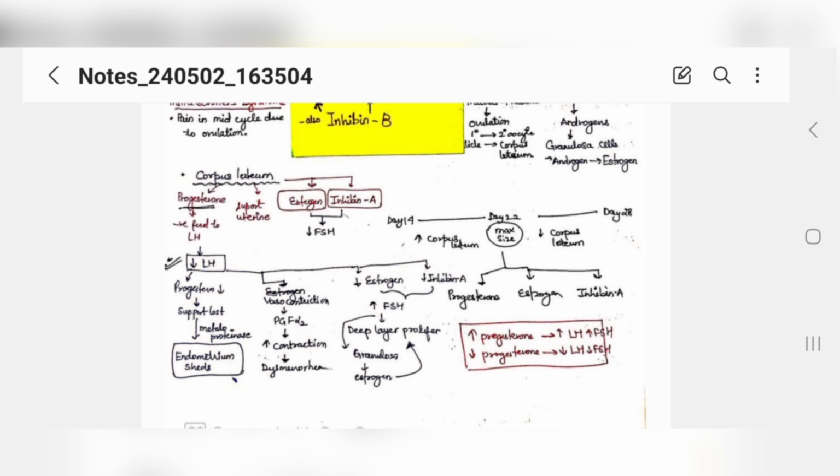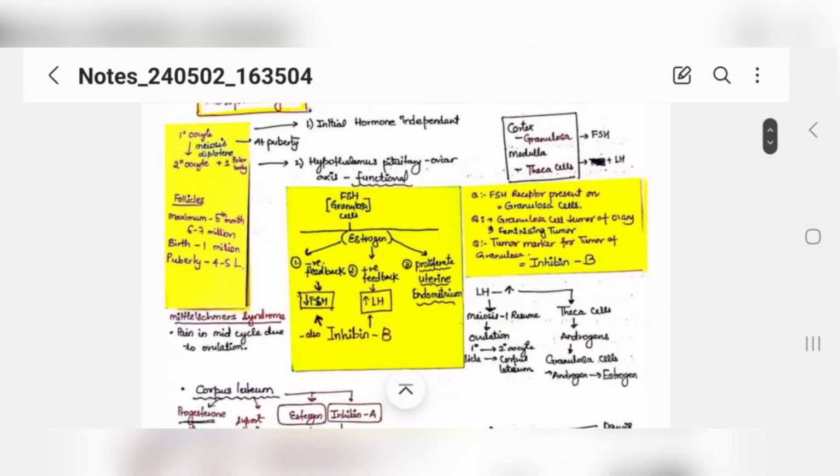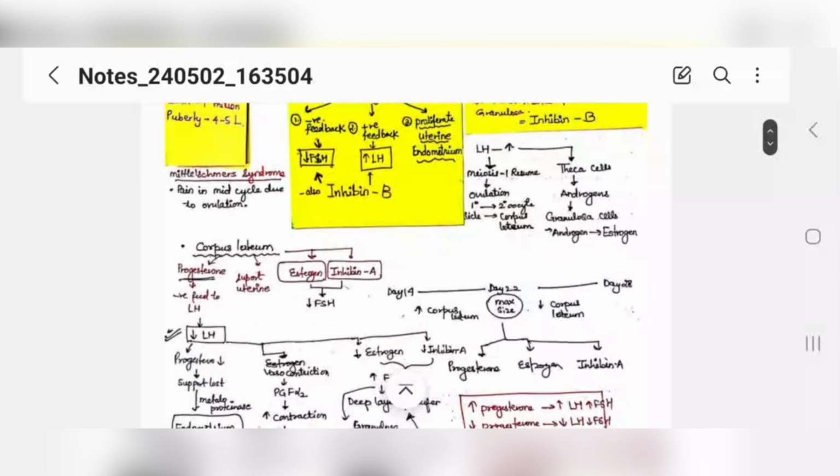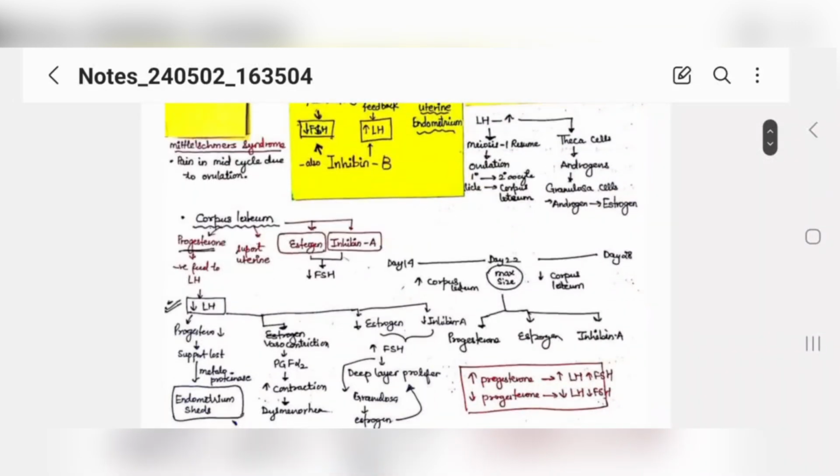One thing. Okay, now come again here. Corpus luteum's function we are talking about. It produces progesterone. Second, it supports the uterine endometrium. Third, it also releases estrogens and inhibin A. Learn again, inhibin B is produced by granulosa cells and inhibin A is produced by corpus luteum. Now this estrogen and inhibin A will give negative feedback to FSH.